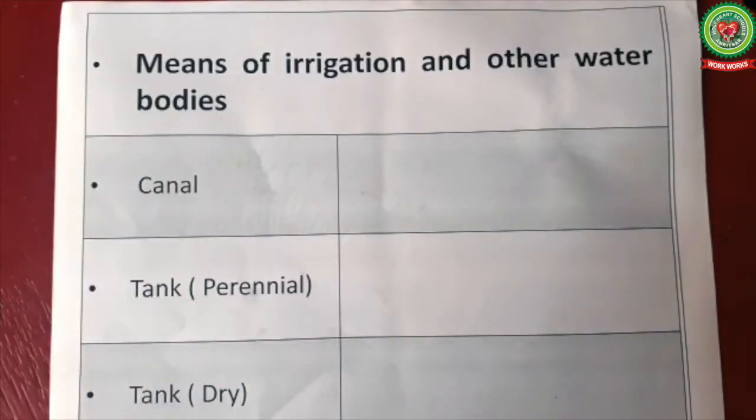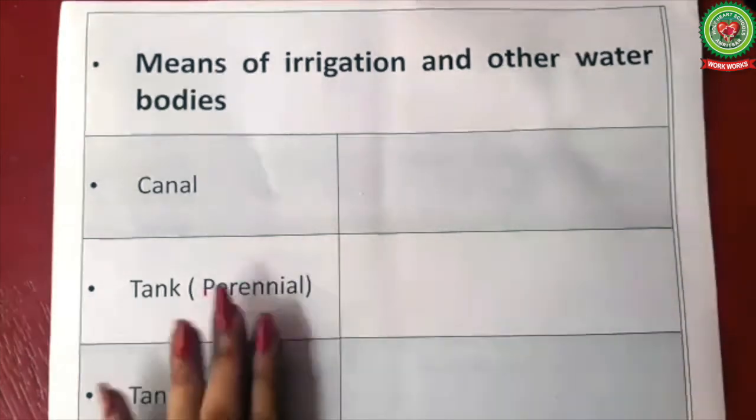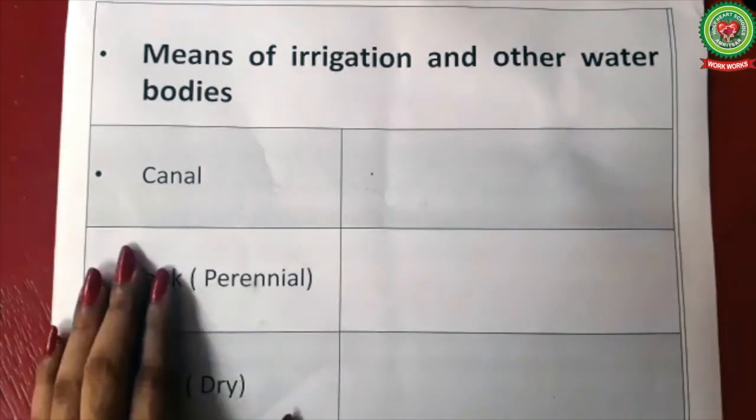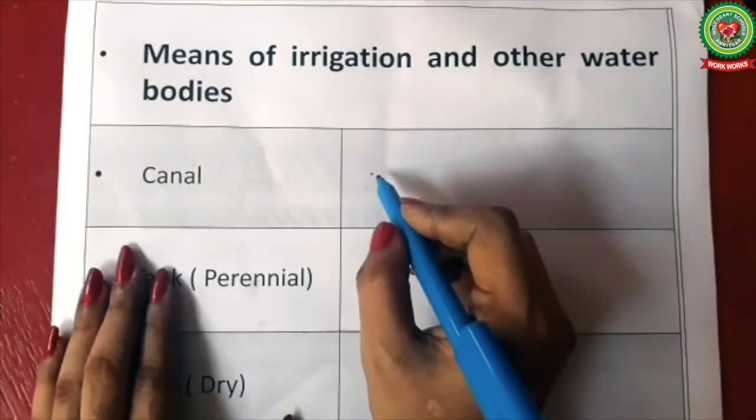Now let us draw the symbols for means of irrigation and other water bodies. First of all, we will draw the symbol of a canal. A canal is a man-made stream which diverts the water from the river to the fields for irrigation. It can be used for navigation by ships and boats also. A canal can be seasonal or perennial, so we can use either blue color or black color for the canal. So see the symbol for canal.